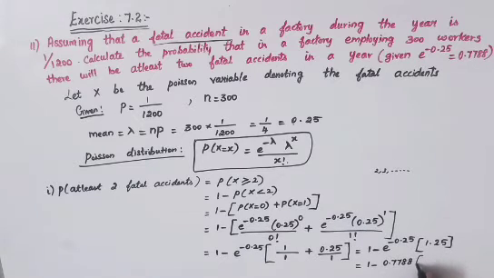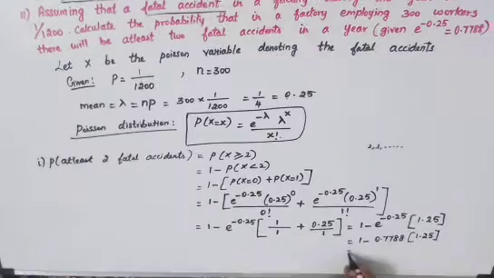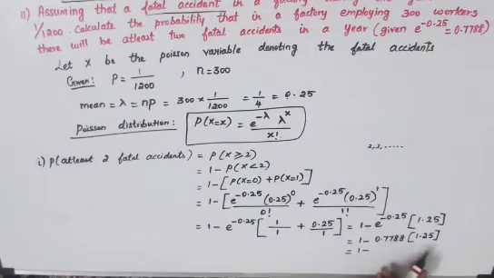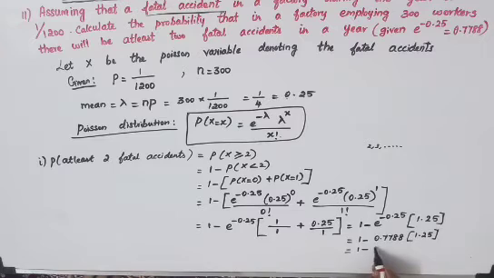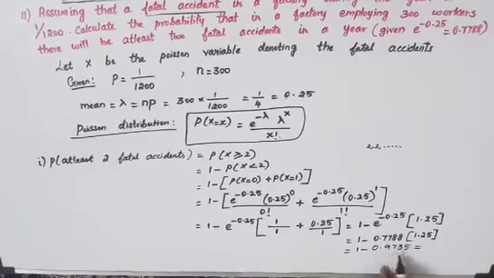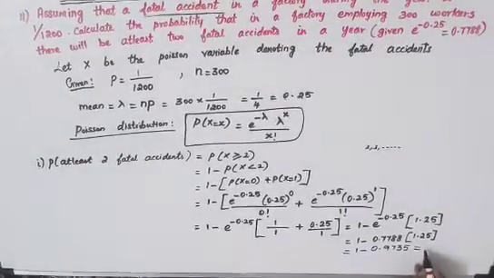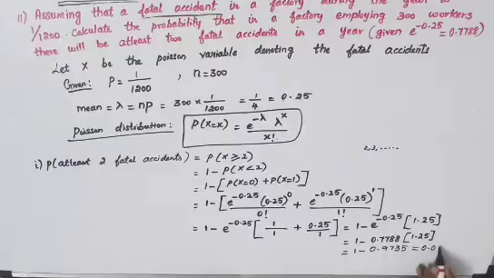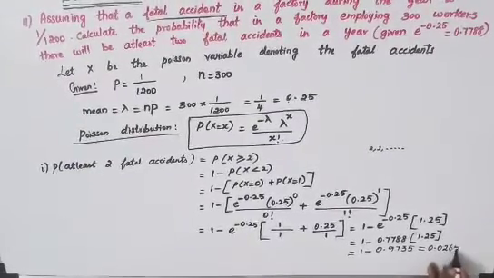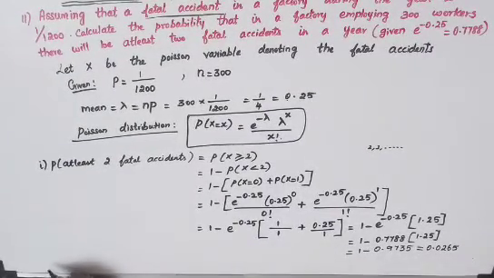So into 1.25, which is equal to 1 minus, multiplying these two numbers, you get it as 0.9735. Now 1 minus 0.9735, the answer will be 0.0265.